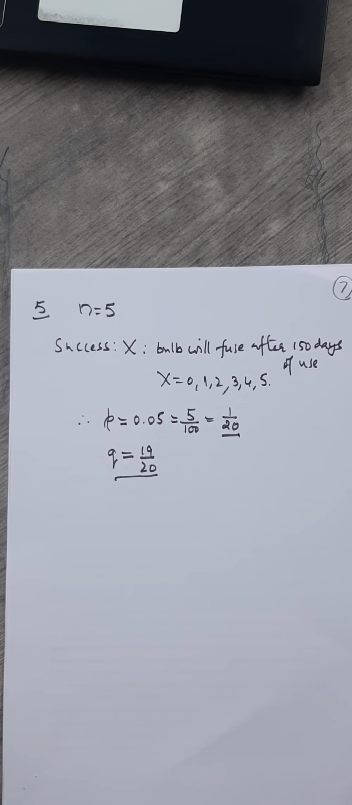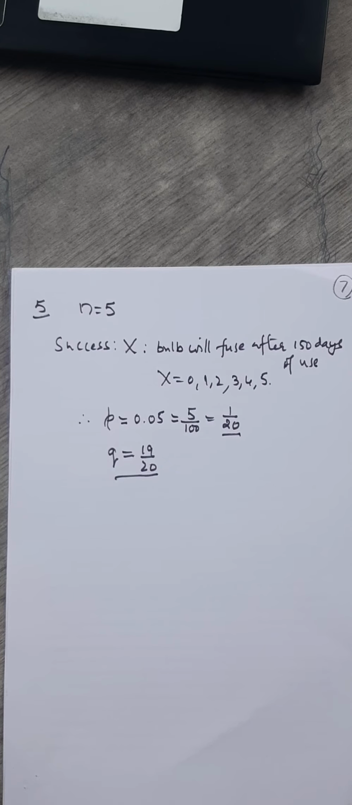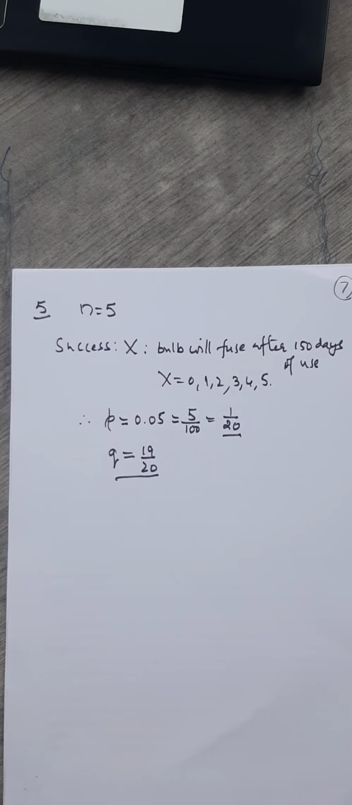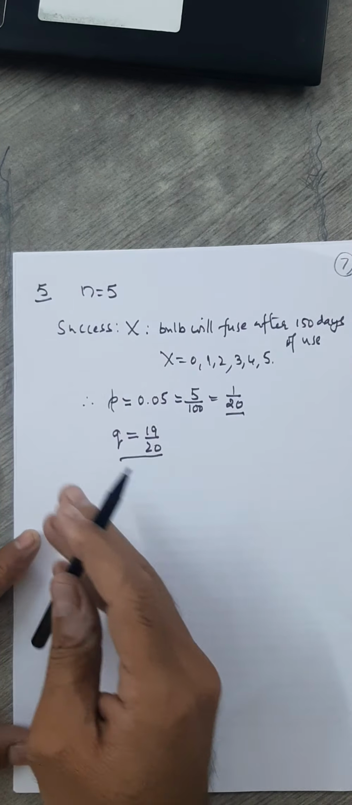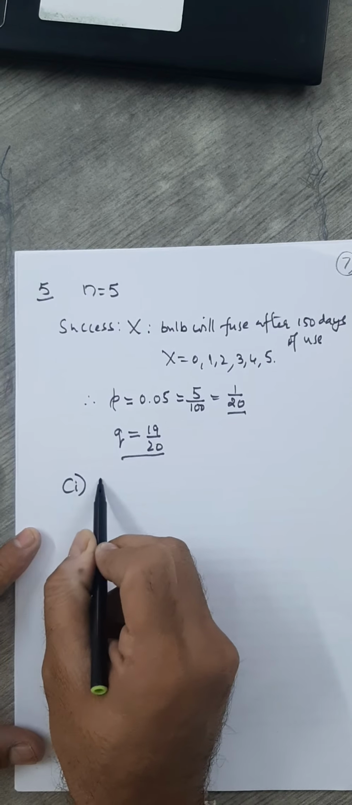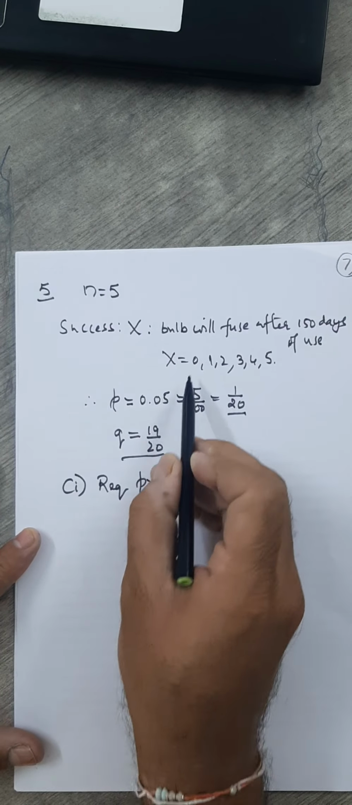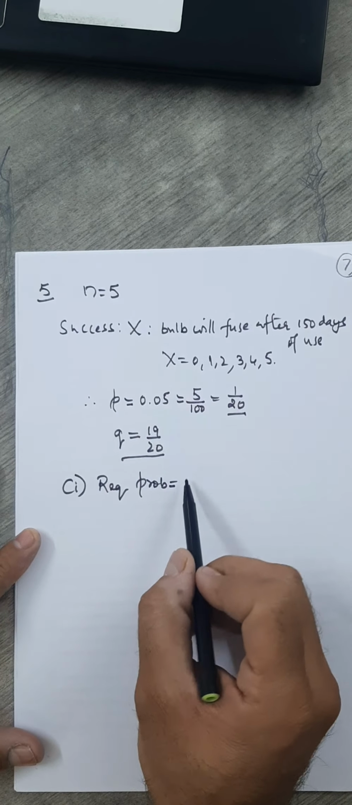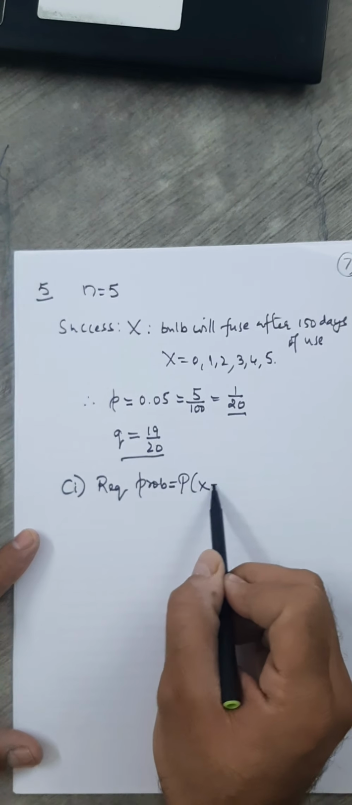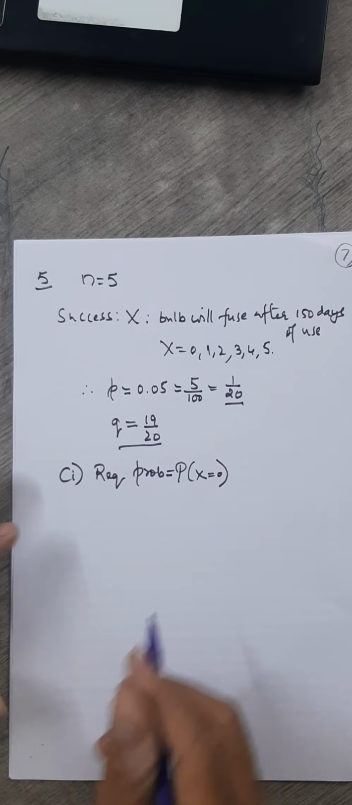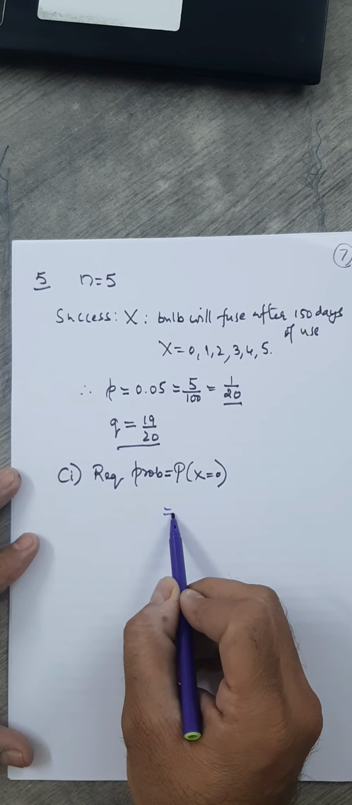What is the first question there? Find the probability that out of 5, none of them will fuse after 150 days of use. What's the meaning of this in the first sub-question? The required probability, none of them, means what? Not a single one. That means the probability when x must be 0. Probability of random variable x must be 0. Now we'll use the straightforward formula.